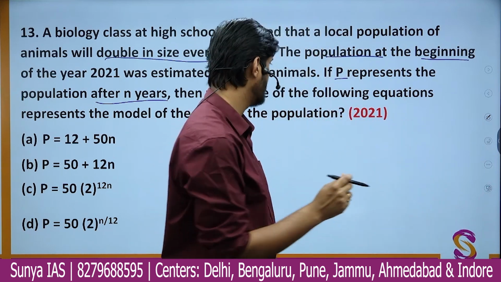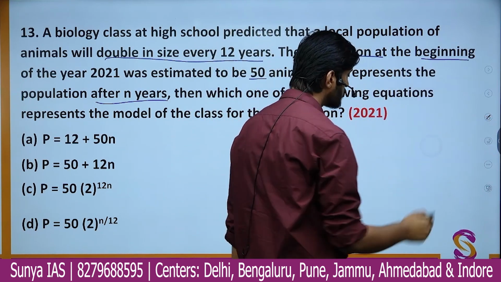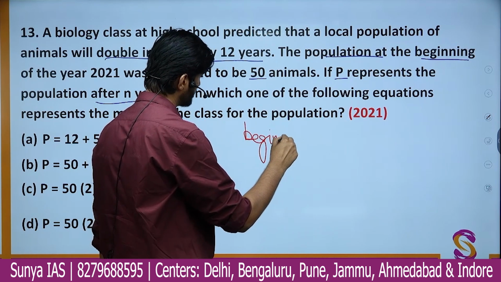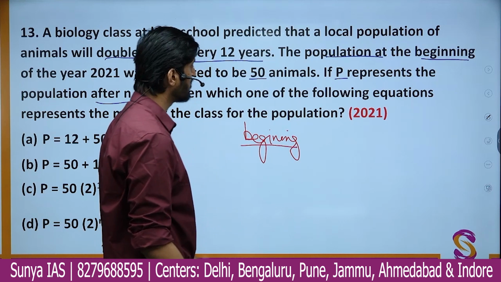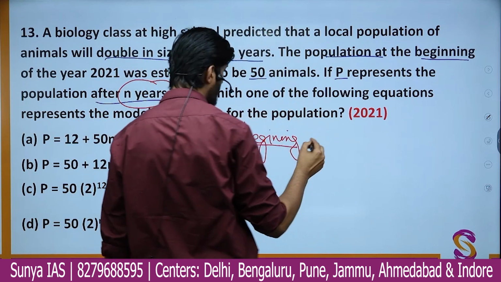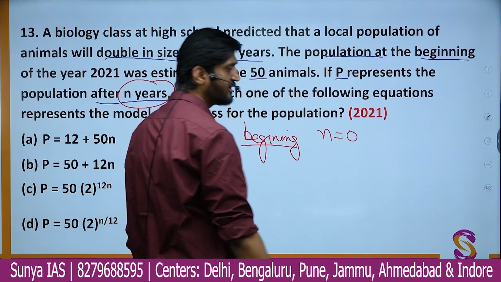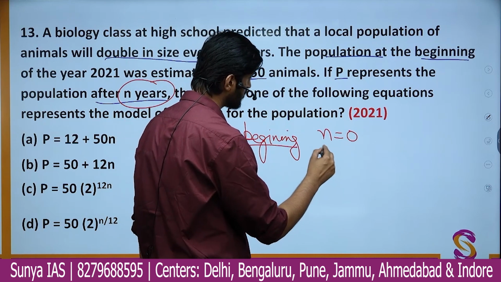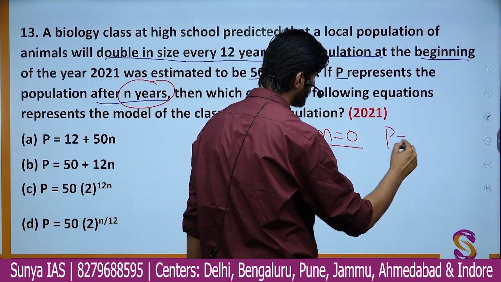So simply, we'll check the values. The question says at the beginning, when the number of years, which is given by n in the particular equation, n is equal to 0, right? So what should be the population? The population in the beginning is 50. So when n equals 0, P should be equal to 50.